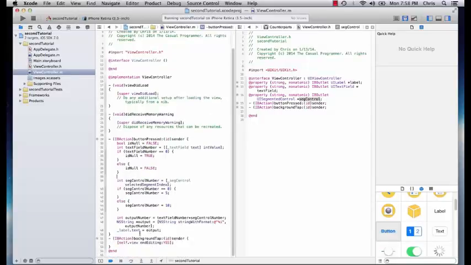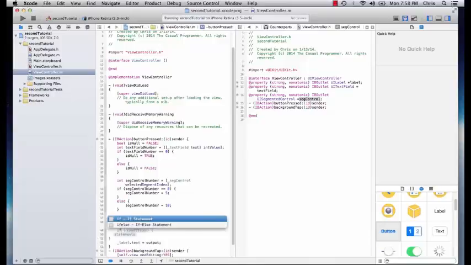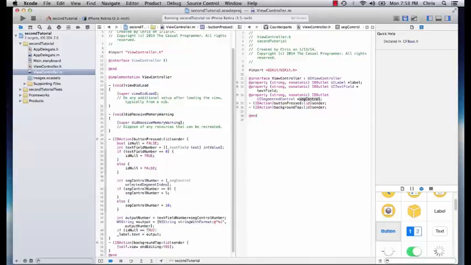So down in the output, we're going to say if isNull equals true. You could also just have this as if isNull, without this equals true, because it'd be the same thing. But I just do that for clarity.